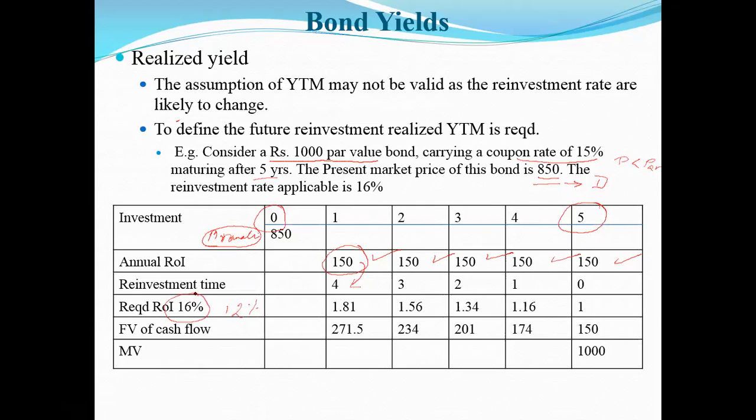So Mrunali is going to invest her 150 rupees at 15% for the next 4 years. If she invests 150 rupees for the next 4 years, this is the present value interest factor that I have. Why am I using present value interest factors? Because this amount is going to remain the same, right?